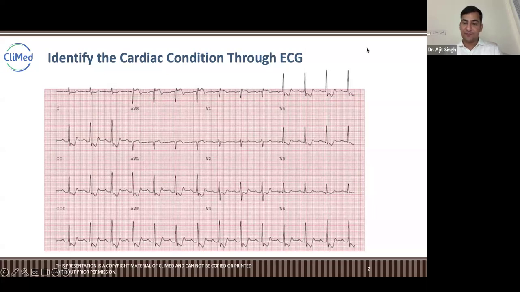Anyone else who wants to put a comment on this? Prisha, one more question. In which lead do you see ST elevation?